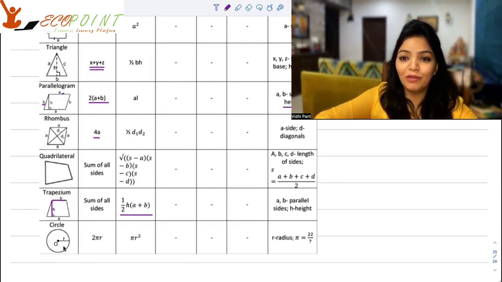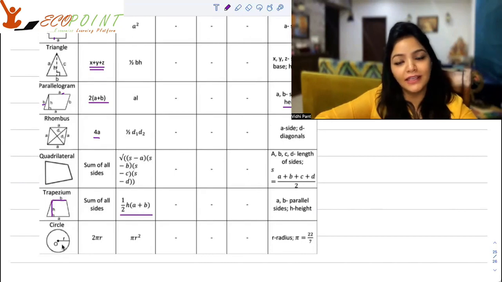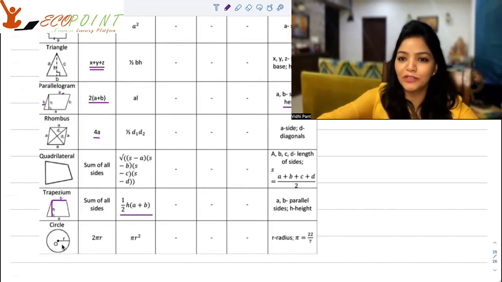Circle, extremely important, and the next topic that I'm jumping on to. For a circle, the perimeter is 2 pi r and the area is pi r square. Let's talk about the circle now.